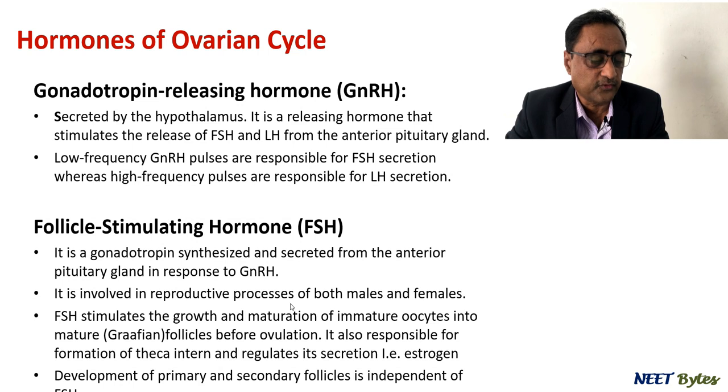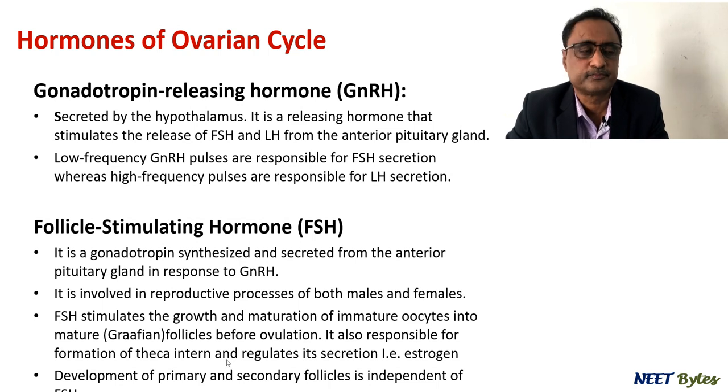It is also responsible for the theca interna and regulates its secretion, which forms another hormone called estrogen. So the development of primary and secondary follicles is dependent upon estrogen, so it is independent of the FSH.